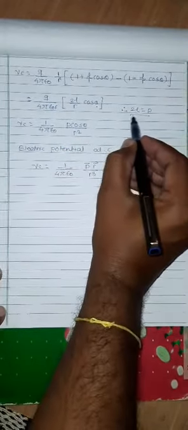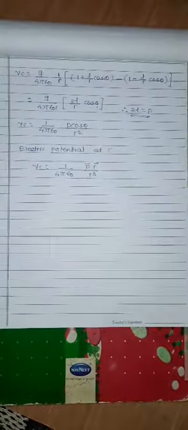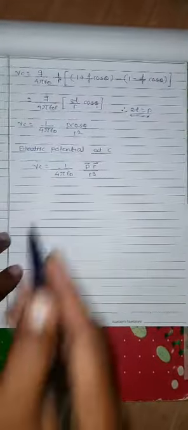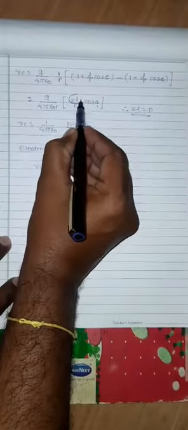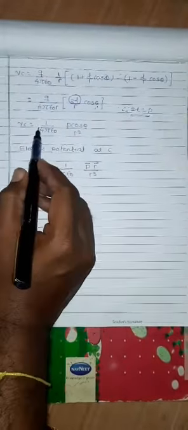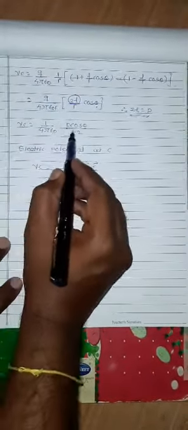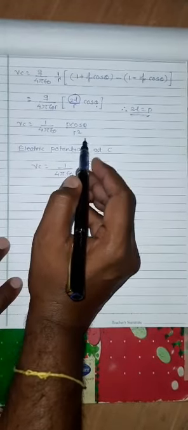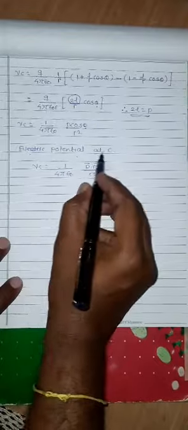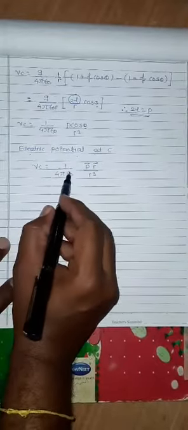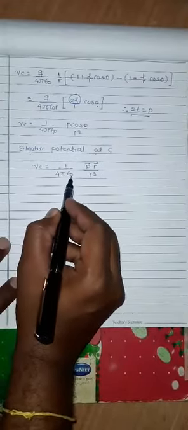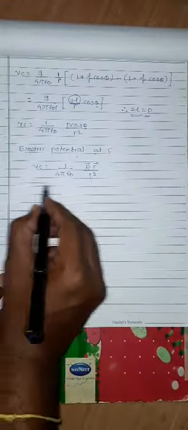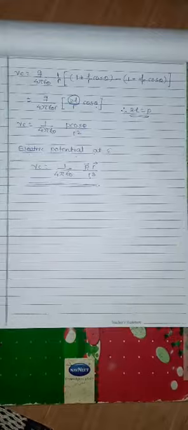And then twice L is equal to P. Instead of twice L we put the value P, then it becomes 1 upon 4 pi epsilon 0 P cos theta upon R squared. So the electric potential at point C is Vc equal to 1 upon 4 pi epsilon 0 P upon R cube. This is the potential at the point C.